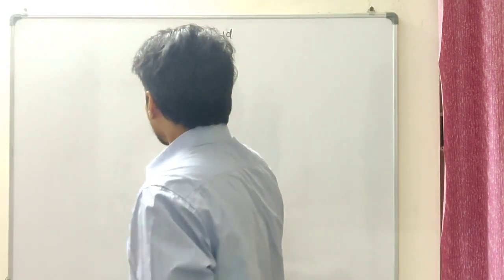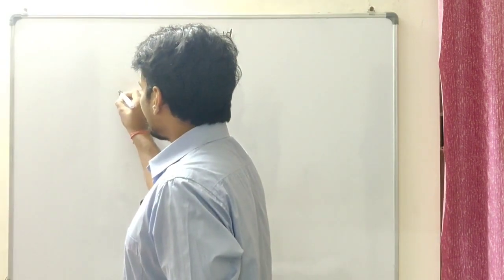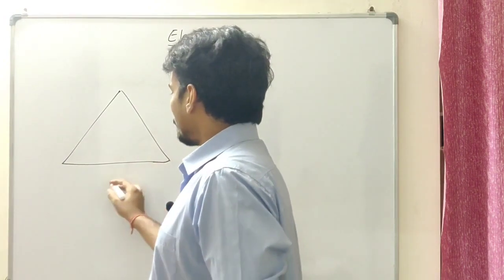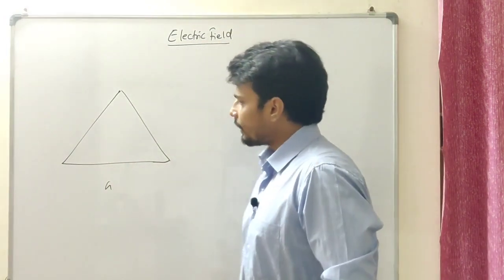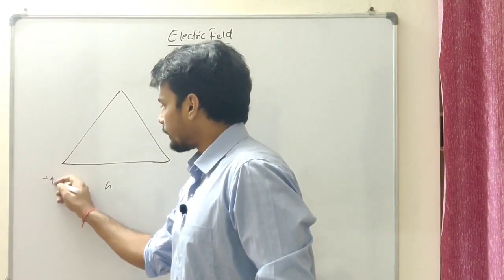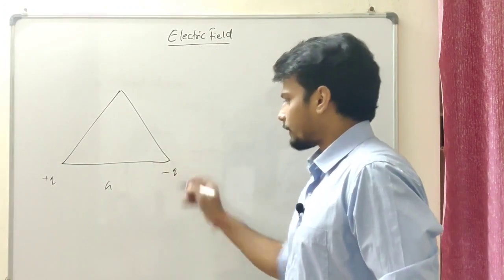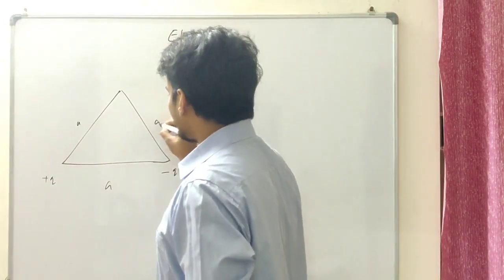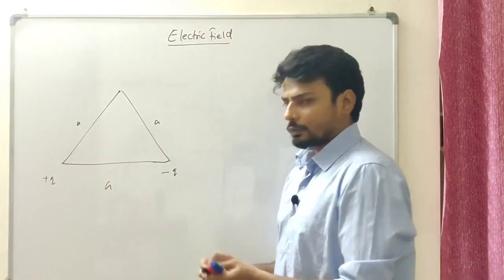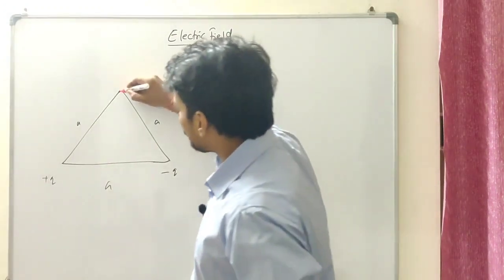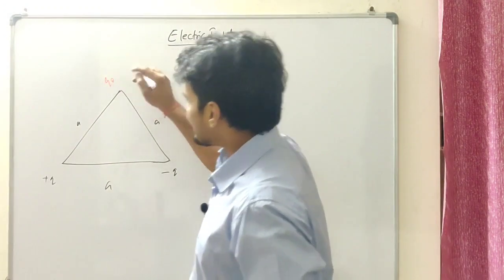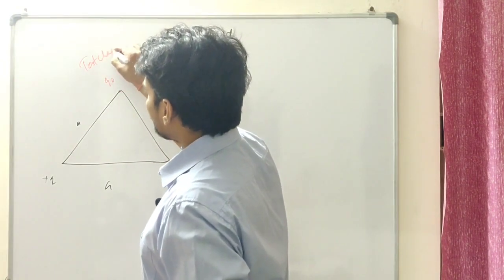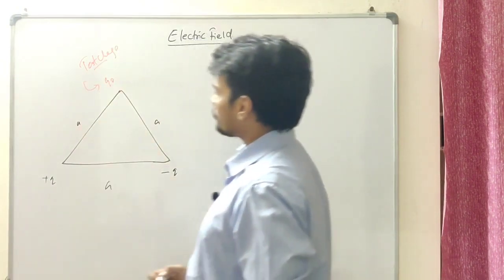Let's say I have charges being kept on an equilateral triangle. Let the side be A. Let's say I have a plus Q charge over here and a minus Q charge over here. This is an equilateral triangle with side length, for example, A. I want to know the field at this particular point. Let's have the Q naught charge, the test charge, over here. That's my test charge. Understand this thing? That is a test charge.